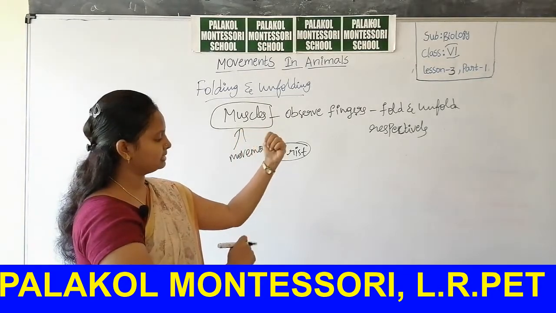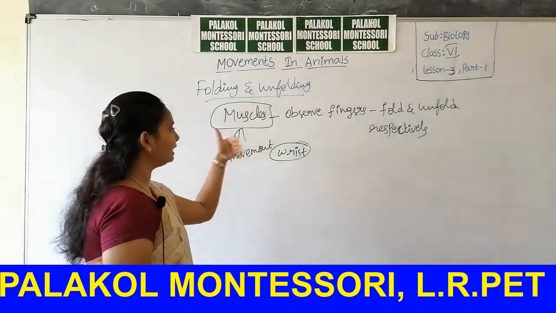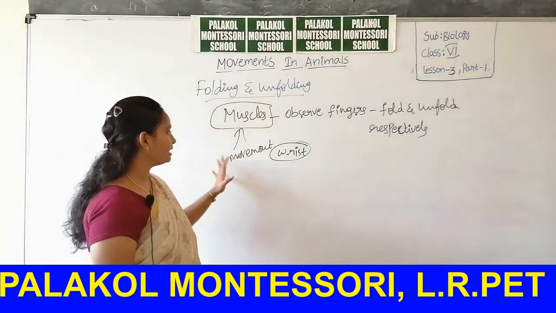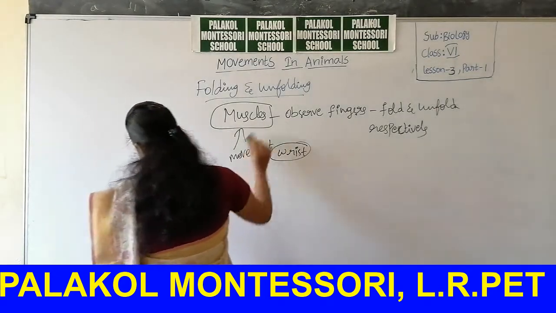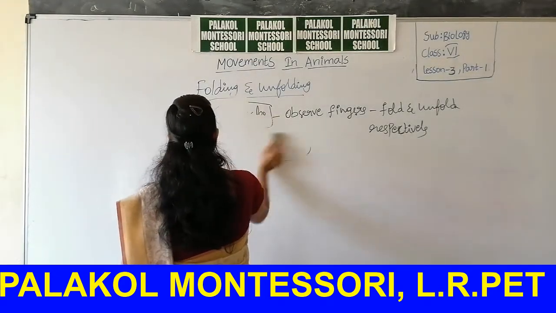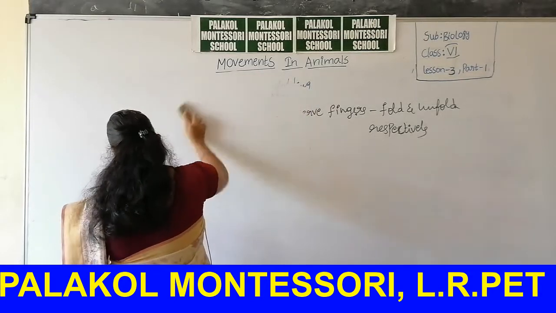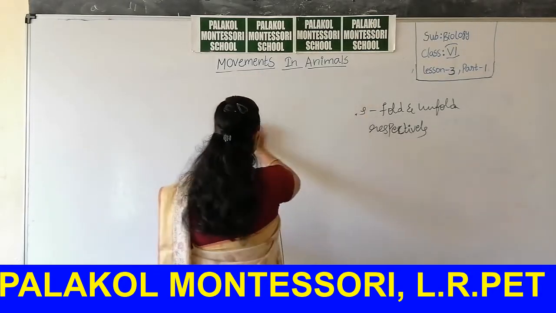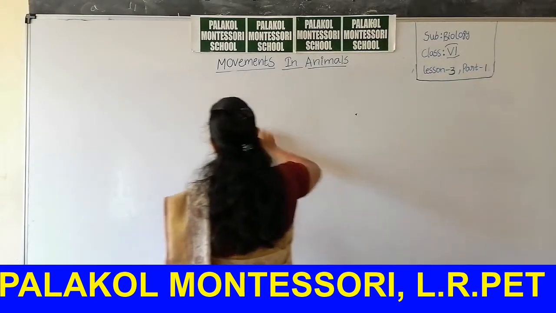Some muscles are moving here. So depending upon the part, many muscles are working together.